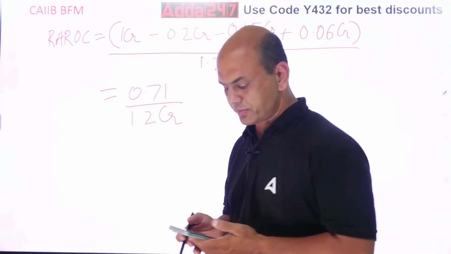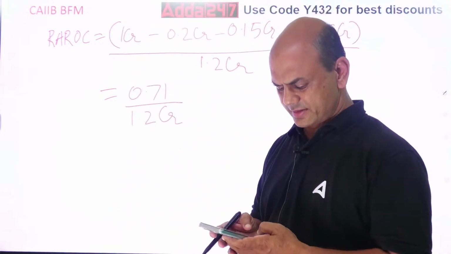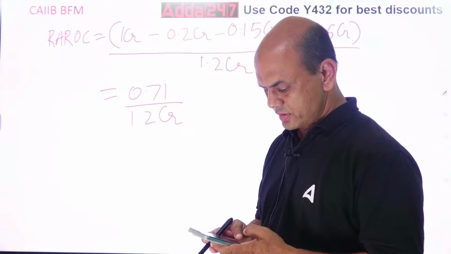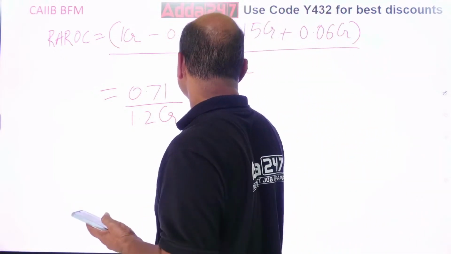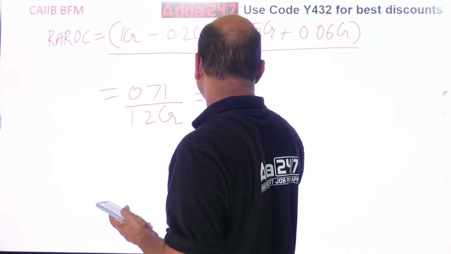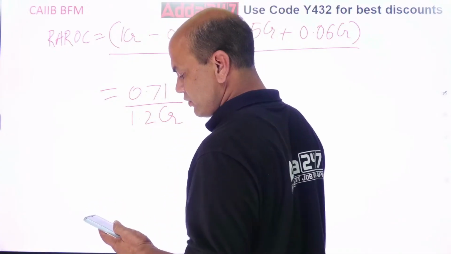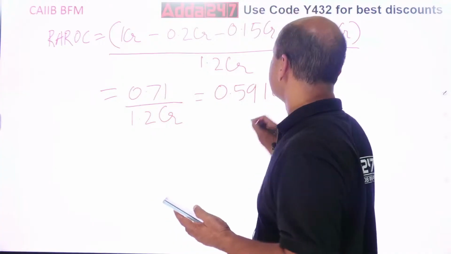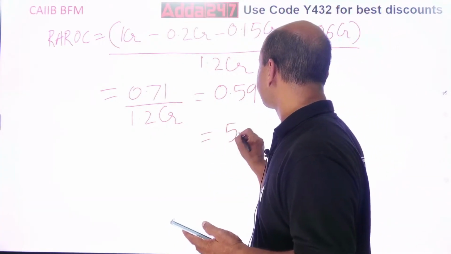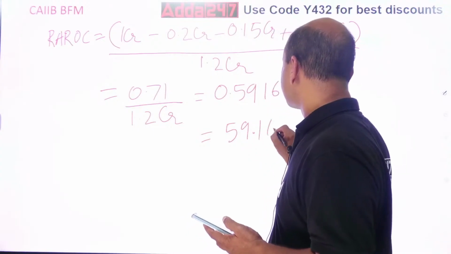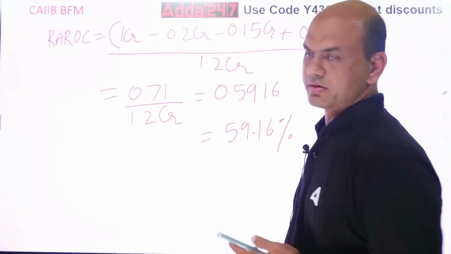Both are in CR, so 1.2. So you're getting it as 0.5916. So in percentage it will be 59.16%. This is your REROC.